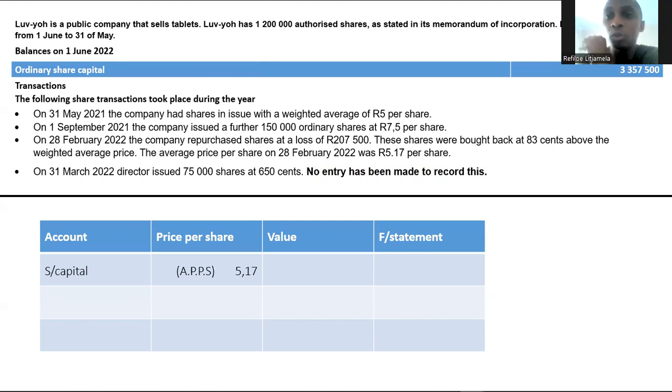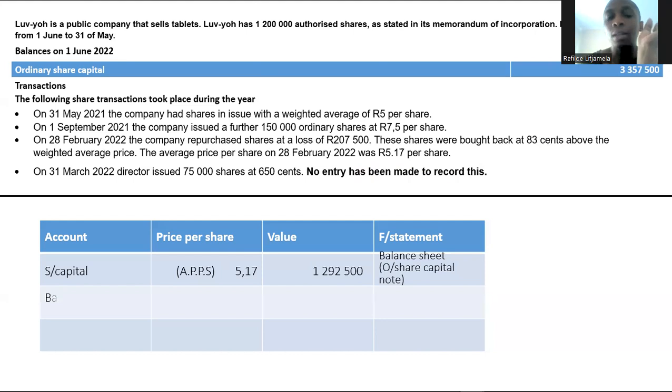The number of shares bought back, we had to calculate this, which is 250. So 250 multiplied by average price per share will give you the value of your buyback, meaning that your share capital will decrease by 1,292,500.